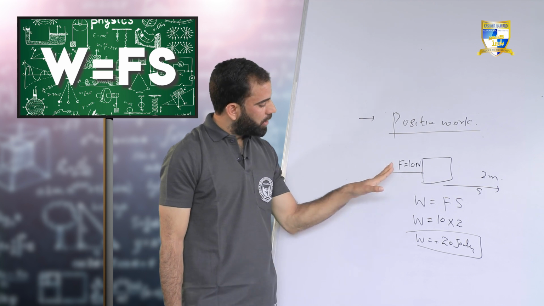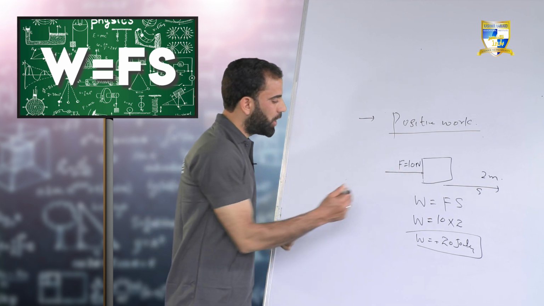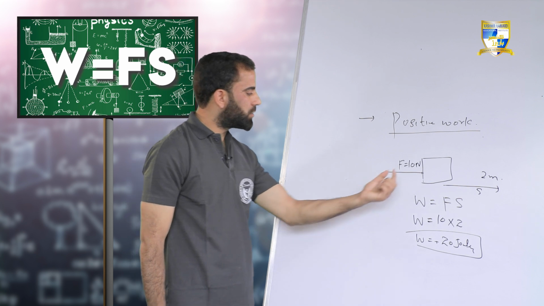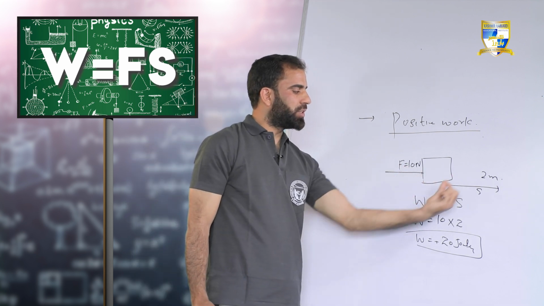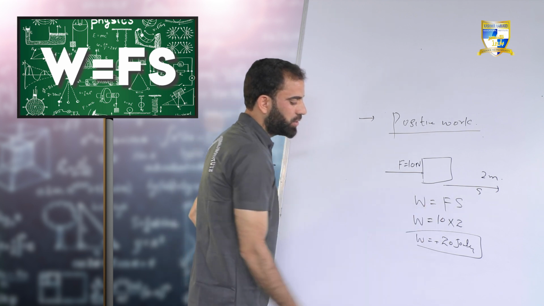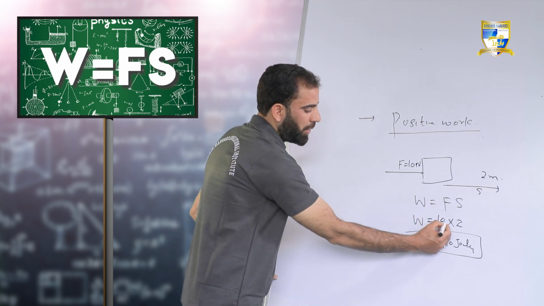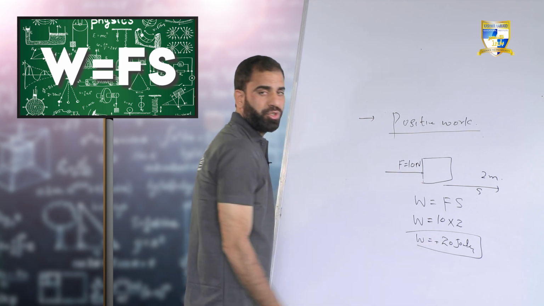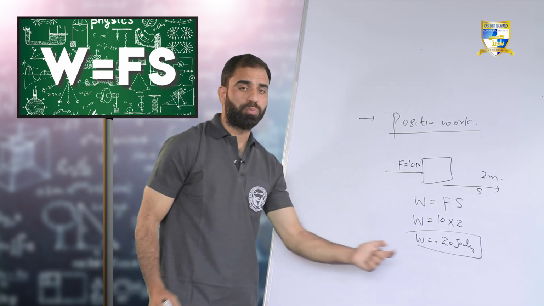W is equal to what? How much force am I applying here? A force of 10 Newton. How much displacement is produced in the object? That is 2 meters. So what is work done? It will be W is equal to Fs. W is equal to 10 multiplied by 2, that is 20 joules. And what is this 20? It is positive work.